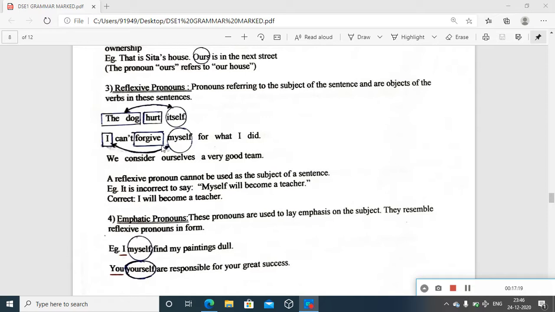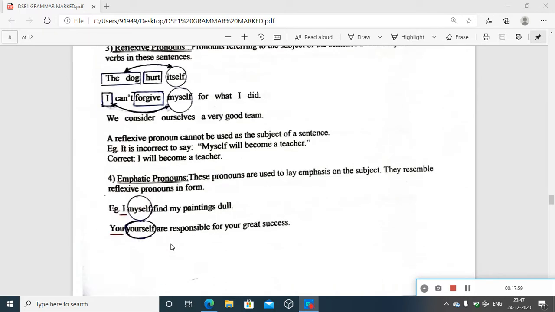Okay, and forgive or can't forgive, whatever it may be, is taken as the main verb, and how this myself becomes the object of that main verb. The main object is how the action, the effect of the action, falls on what it falls. That's how we identify the object. So this is the way you can see. For reflection, you have a main verb in between. You can see the way it is marked down here. It's very important to note down because an emphatic pronoun with the same kind of form may confuse us, but if you study these together, we shall avoid the confusion.